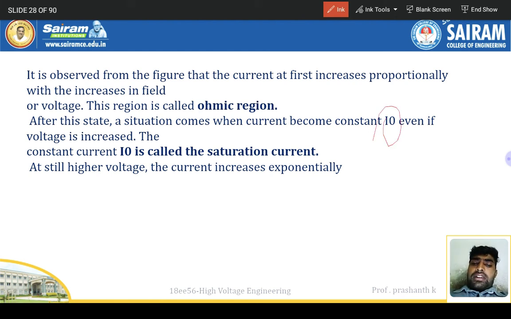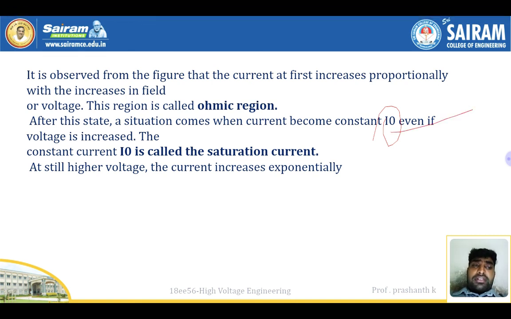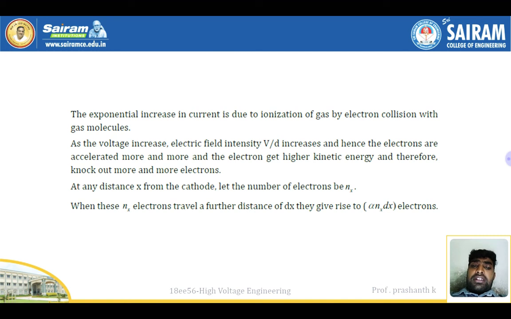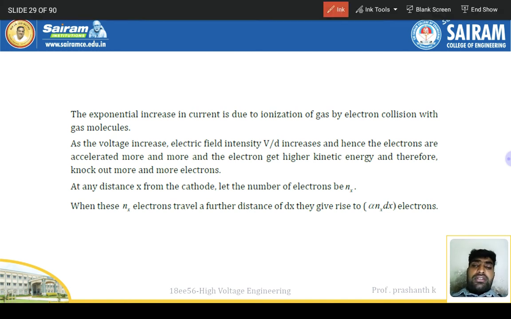At a still higher voltage, the current increases exponentially. The exponential increase in current is due to ionization of gas by electrons colliding with the gas molecules. As the voltage increases, the electric field intensity, volts per distance between the two electrodes, increases, and hence the electrons are agitated more and more. Electrons get higher kinetic energy and therefore knock out more and more electrons at any distance x from the cathode. Let the number of electrons be nx, where nx electrons travel a further distance dx. They give rise to alpha nx dx.